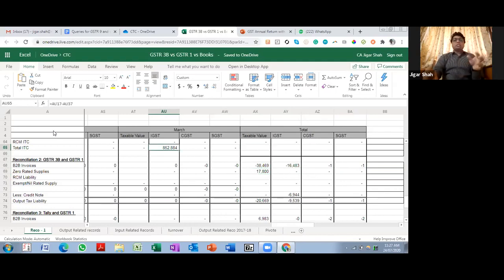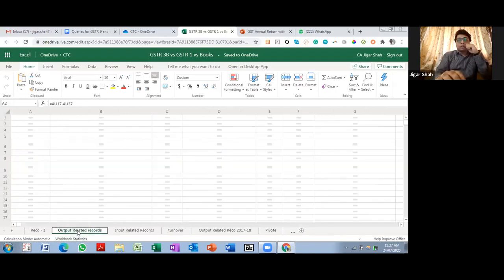Now, whatever the discrepancy is, I will have to go to my books of accounts and find out exactly what the discrepancy or mistake is. This has really helped us a lot. Once you have filled up the data over here, then we move to output related records.